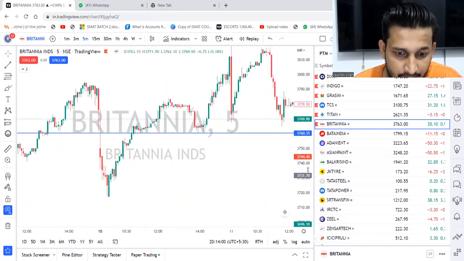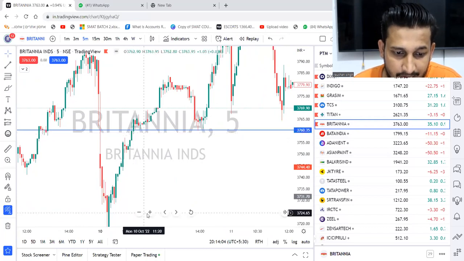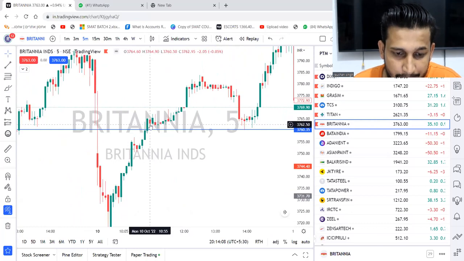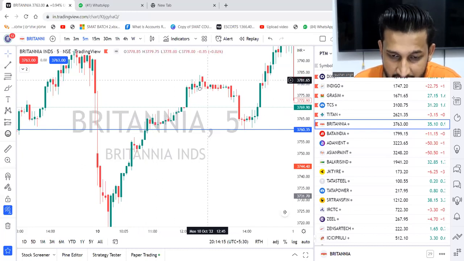Yeah, over here, this resistance was broken. Okay, this resistance was broken. You can see a pin bar formed. Next candle is closing in green. Confirmation that market has broken the trend and slowly it went upside.